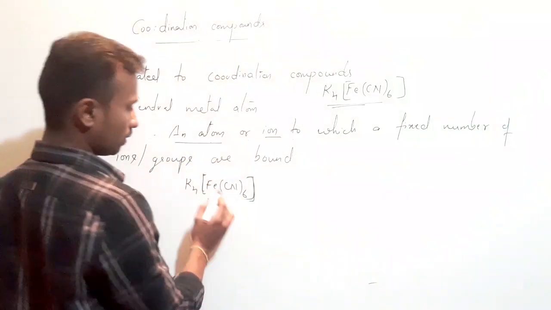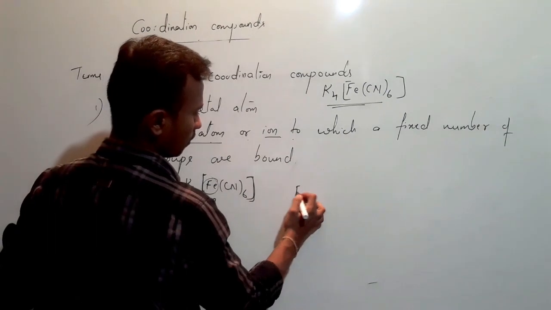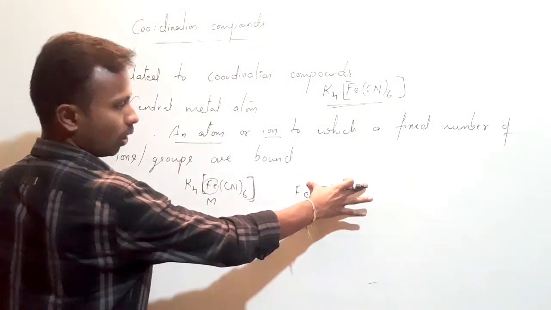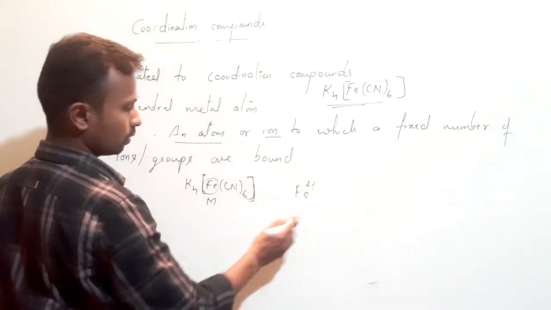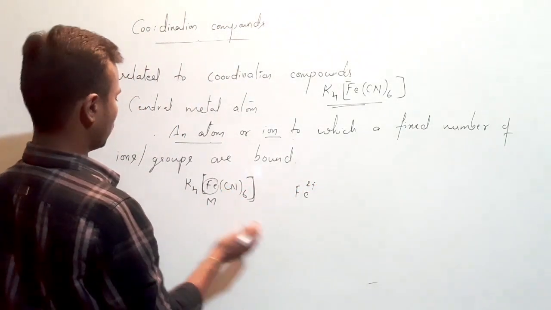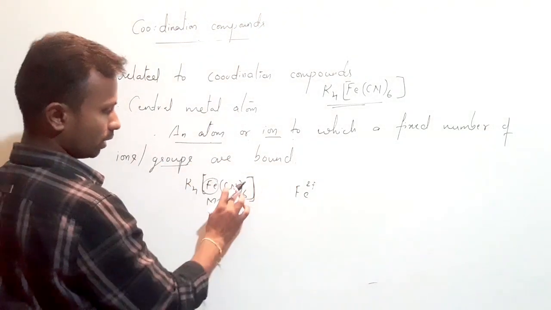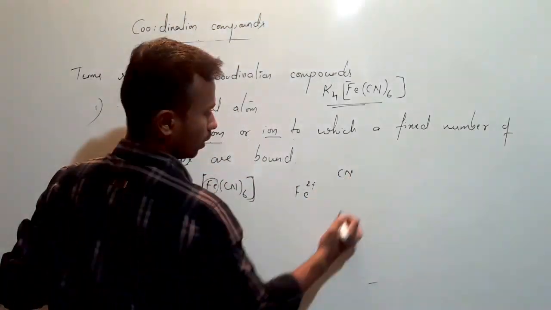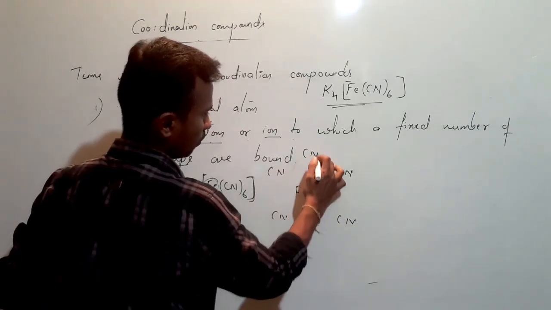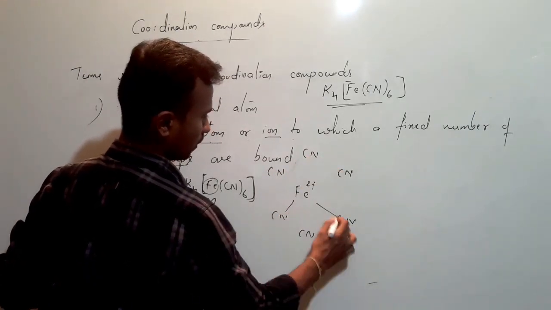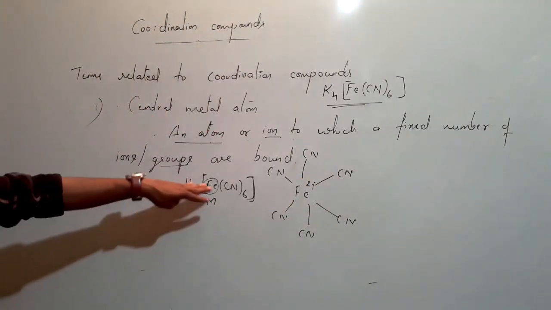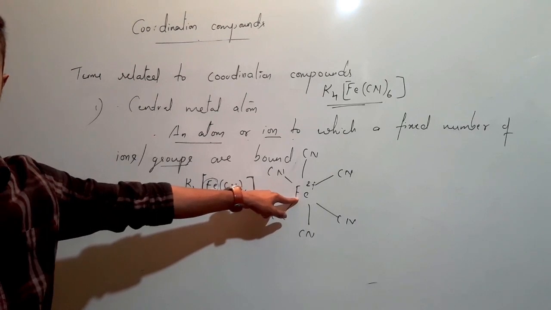In this case, Fe exists as Fe2+. It may be an atom like Fe, or an ion like Fe2+, to which a fixed number of atoms, ions or groups are bound, like CN, 1, 2, 3, 4, 5, 6. So this is known as the central metal atom.